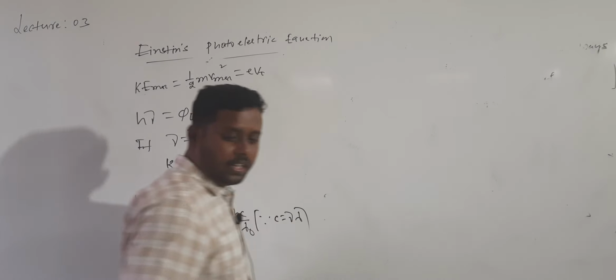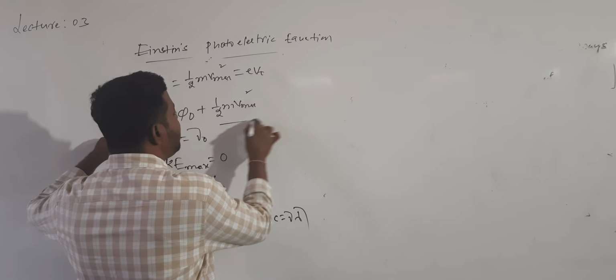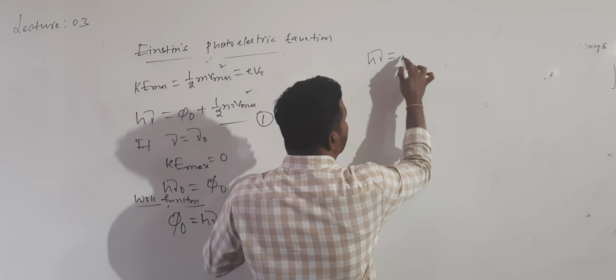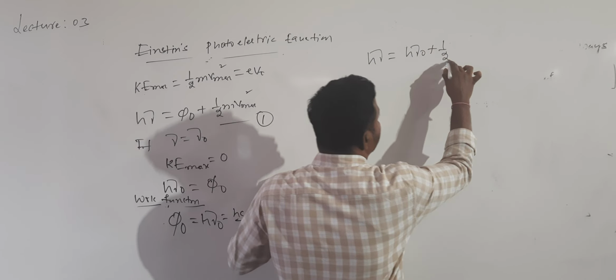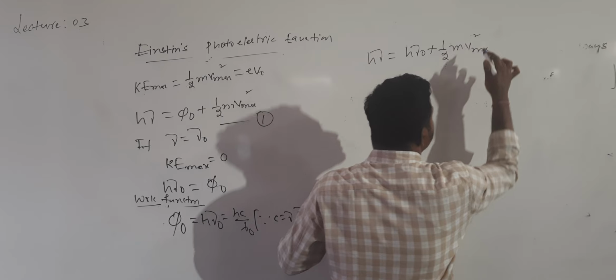Now can I substitute? Let this be equation 1. From equation 1, h mu will be equal to phi naught, that is h mu naught, plus 1/2 m V maximum squared.